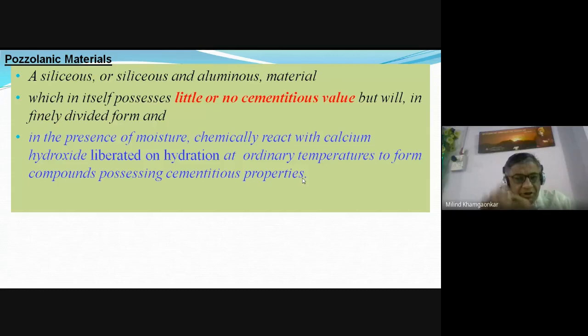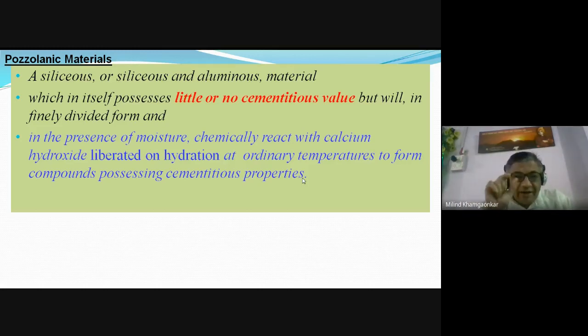The important three ingredients are calcium oxide, silicon oxide, and aluminum oxide. They are taken in certain fixed percentages or proportions that we have seen. They are finely ground, and then they are burnt at 1400 to 1500 degrees Celsius to produce the cement clinkers.